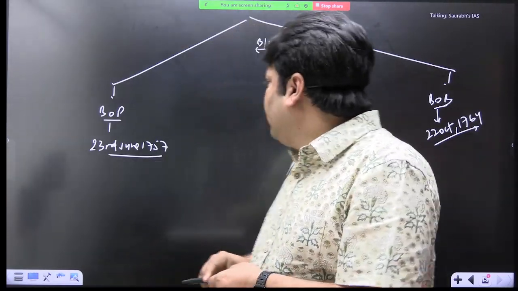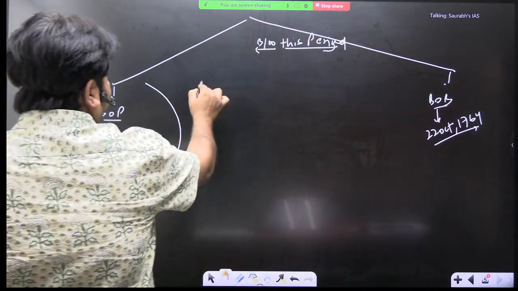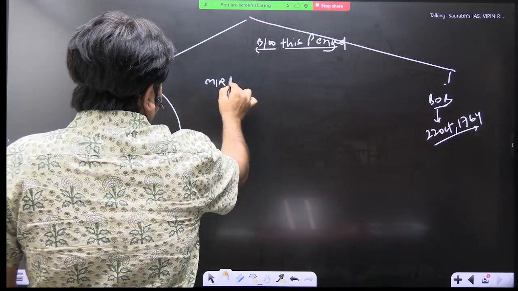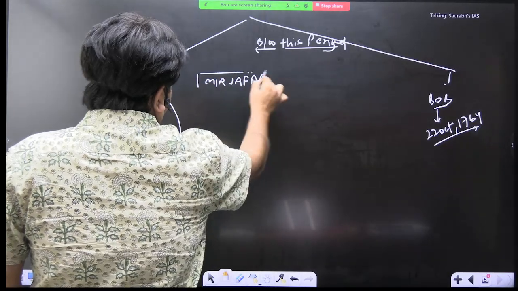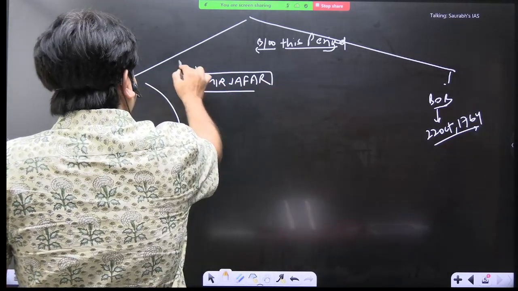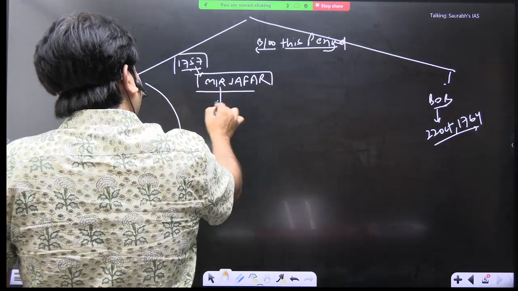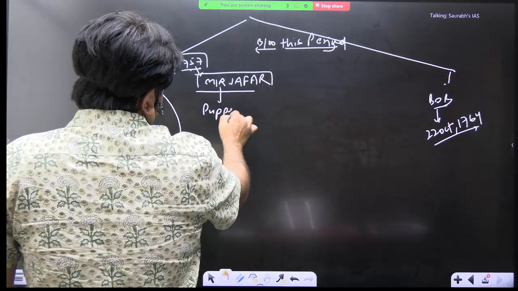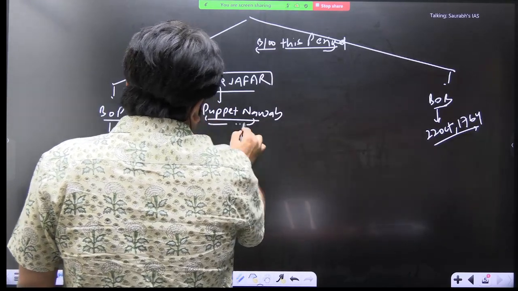Now what happened during this period? Now who is the new Nawab? New Nawab is Mir Zafar. Mir Zafar is the new Nawab. Now we know this. Okay, he was a puppet Nawab. Became Nawab in which year? 1757. He was a puppet Nawab. ठीक है, puppet Nawab becomes Nawab in 1757.